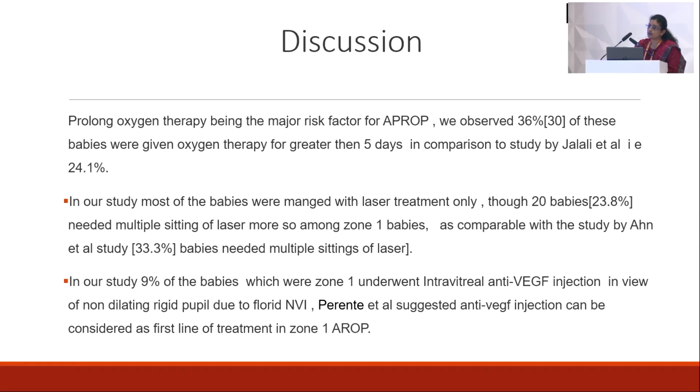The prolonged oxygen exposure is one of the risk factors, and in our study it is around 36%, whereas Jalali et al. it is 24%. In our study, most of the babies were managed with laser treatment, though around 23% required more than 1 sitting of laser, which is comparable with that of Han et al., where 33% of the babies needed multiple sittings of laser. And especially when the babies are very sick, we had to plan for zone 1 babies. In our study, only 9% underwent anti-VEGF injection because of poor dilatation and media haze, which were followed with laser after 6 weeks.